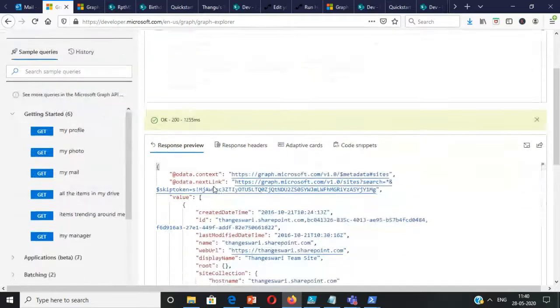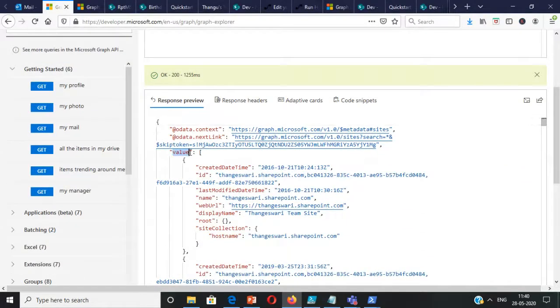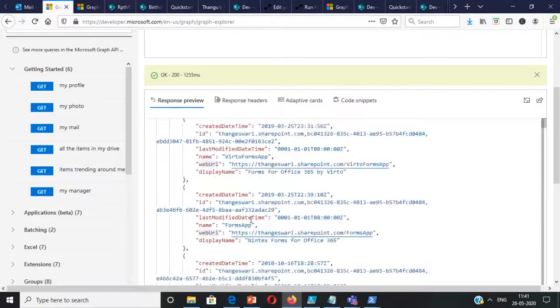So a JSON result has a kind of format which is like an array mostly. For example, within this value, it has an array of values. The created date time gives the time it was created. The ID gives the site ID. And then the name gives the name of the site and web URL. So like this, you have so much data.